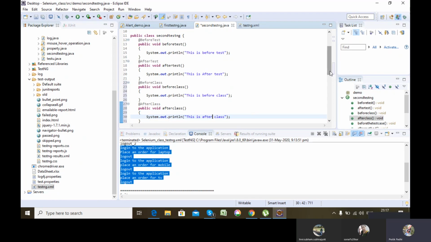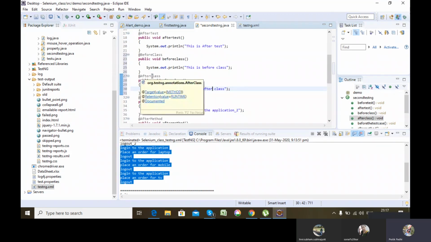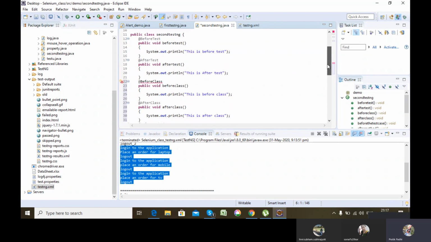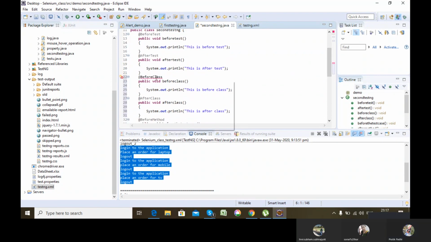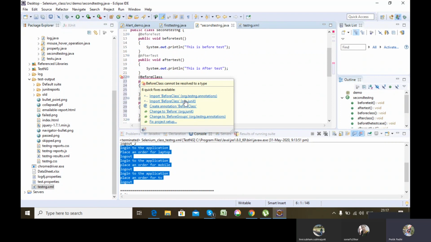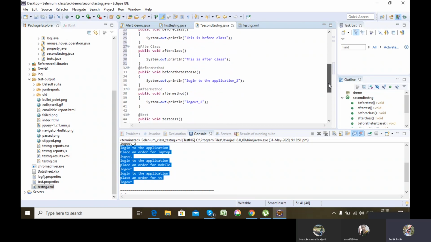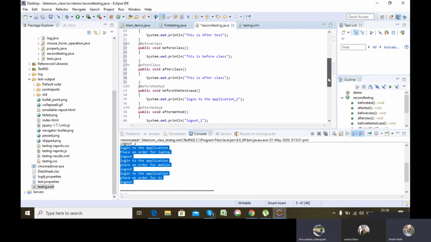Similarly, see, when I am hovering over it, there are two options present. One is JUnit @AfterClass, one is TestNG @AfterClass. You just import the TestNG one. Let's say BeforeClass, I'm omitting. Once I hover, two options are present, one is JUnit and one is TestNG. You just import the TestNG one. Similarly, this is AfterClass.